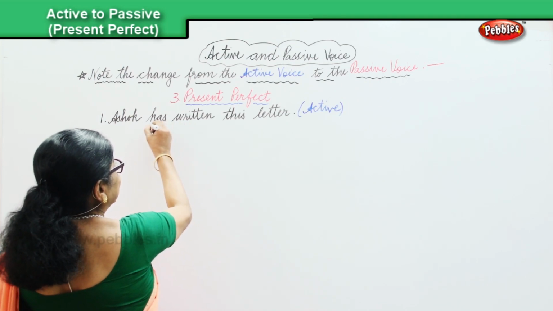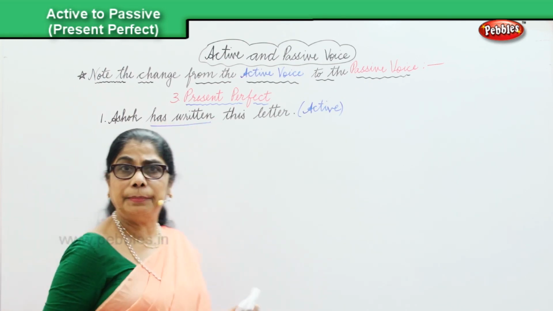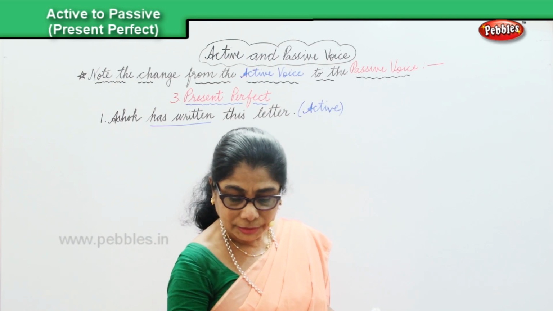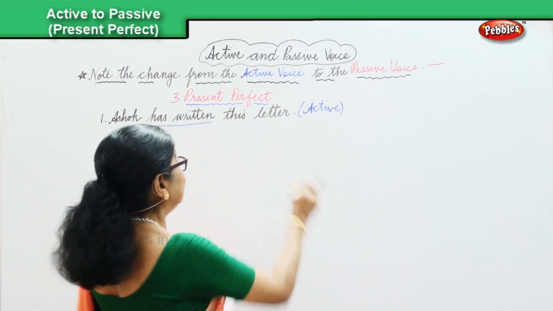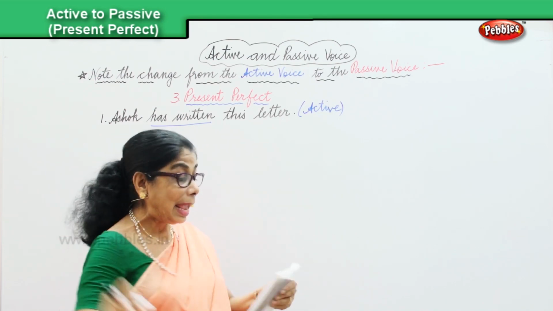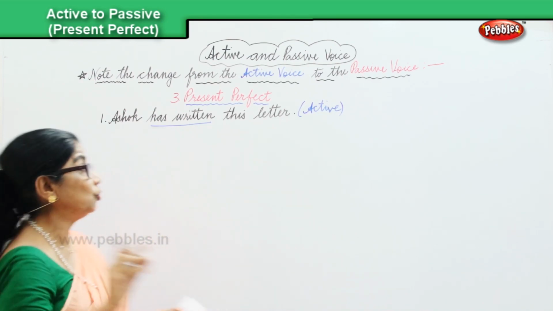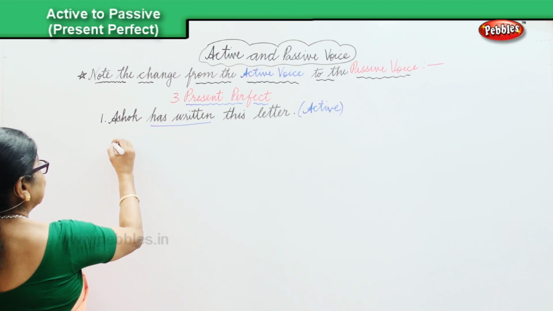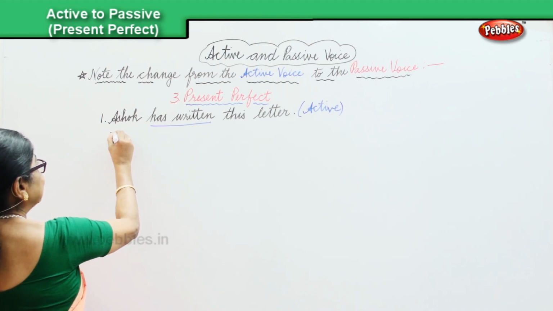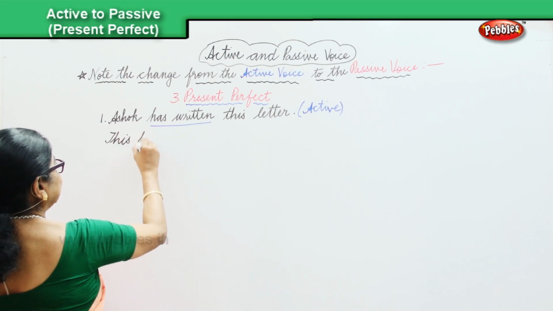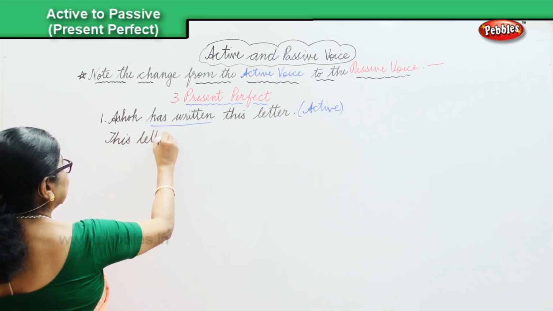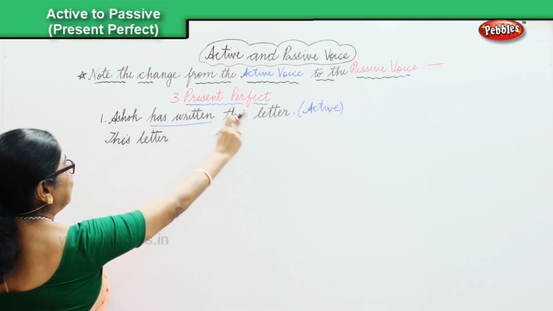Now, has written. That's the verb. Now, let's look at change over. This letter has been written by Ashok. This letter, we're looking at present perfect.